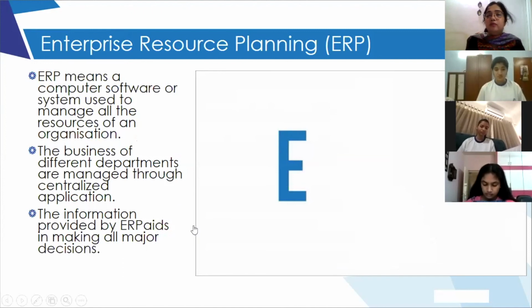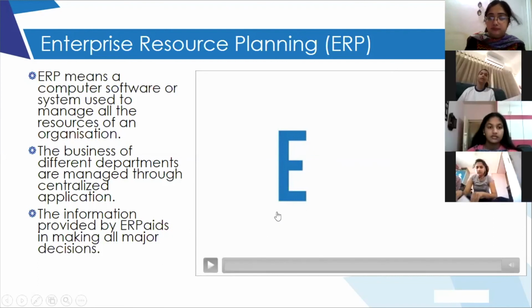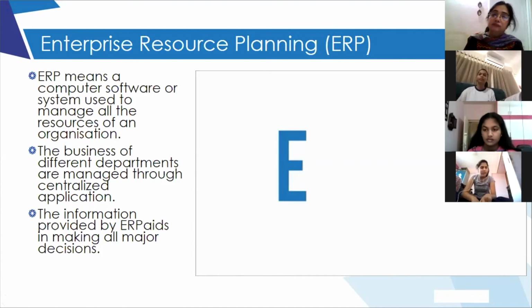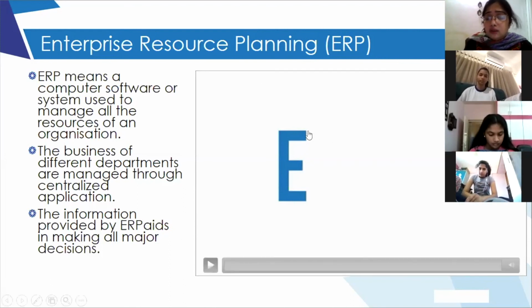What is ERP? Who can explain? Try, Divyata. Ma'am, ERP's full form is Enterprise Resource Planning. It is a computer software or a system which is used to manage the resources of an organization. It manages the different departments as a centralized application. So it is a centralized application system. Yes, Meet is saying something. It can also track everything. Yes, it can track everything because it is a centralized system. It is connected to the different modules.